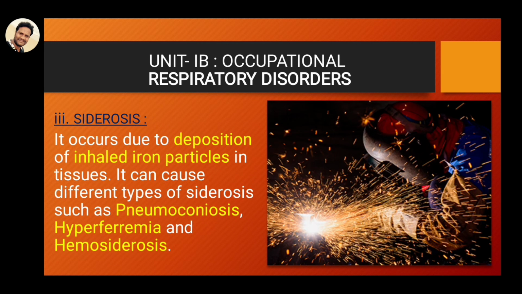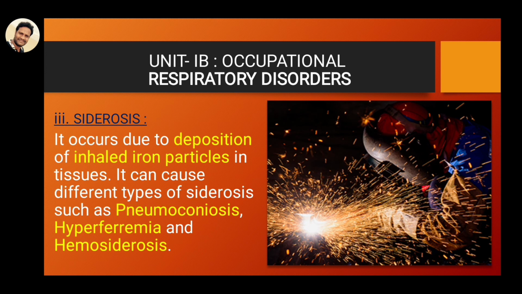And the third one is siderosis. This disease is mainly seen in iron cutting shops and steel cutting areas. It is the deposition of inhaled iron particles at the tissue level.